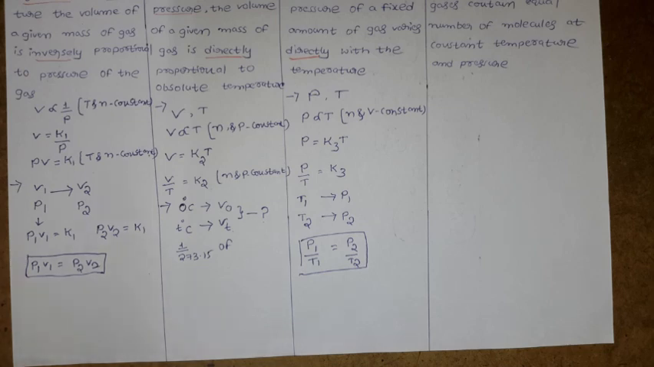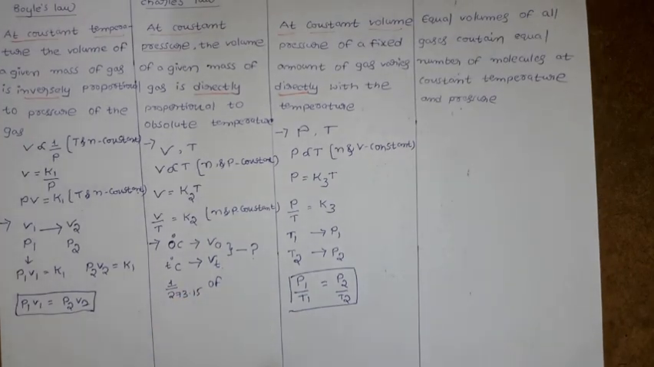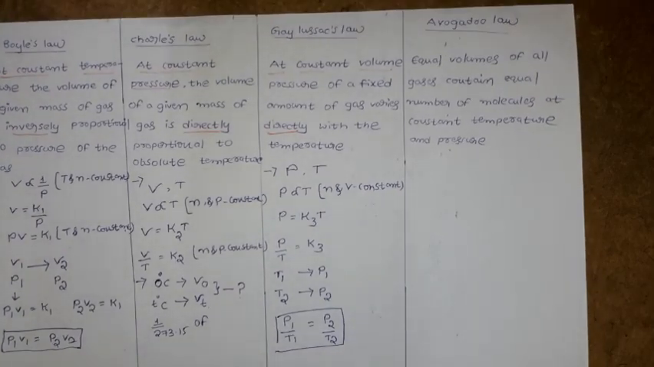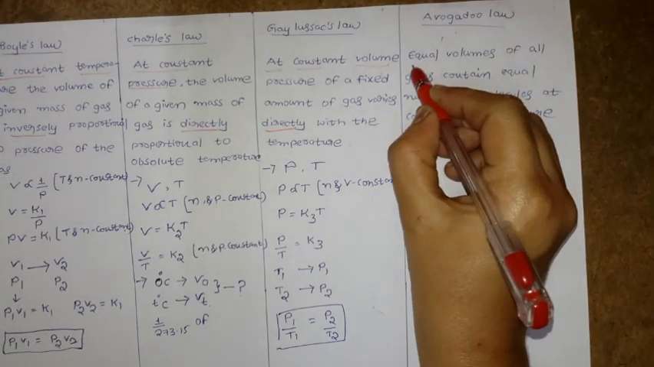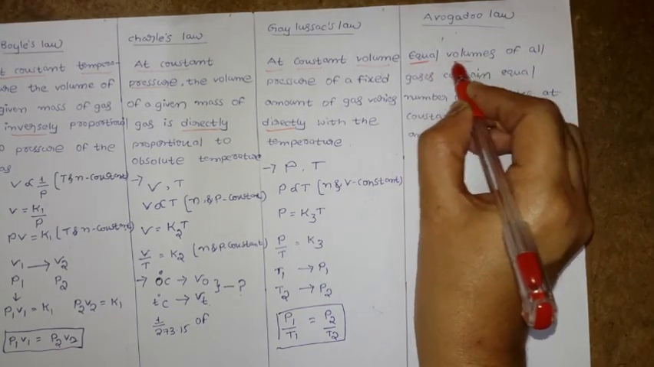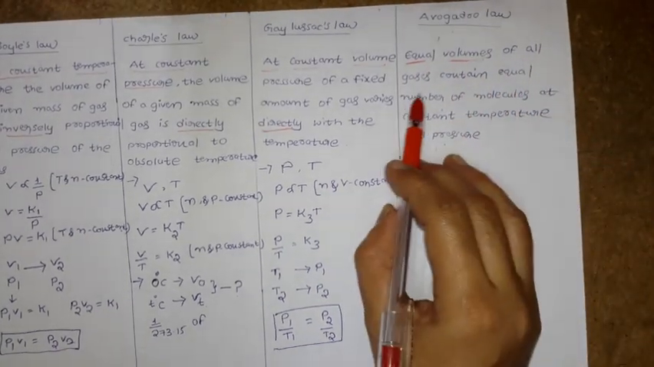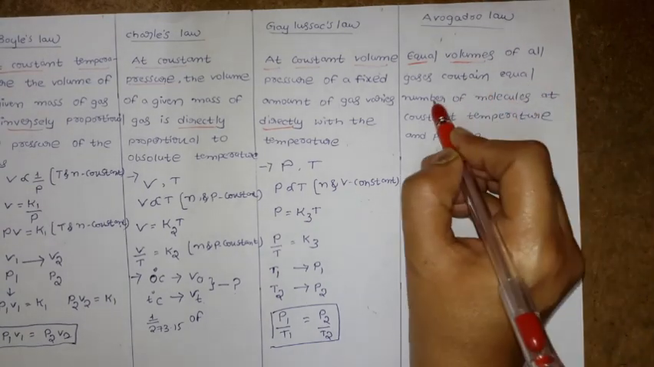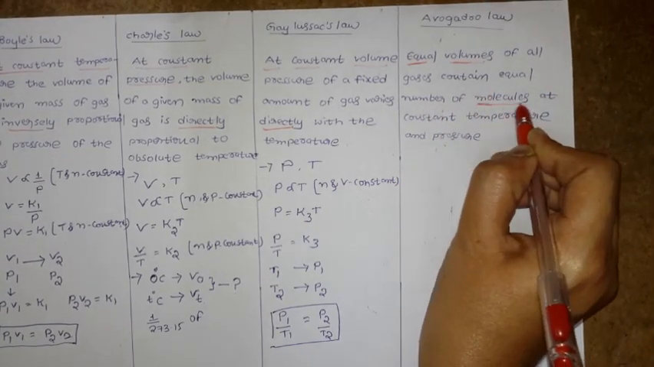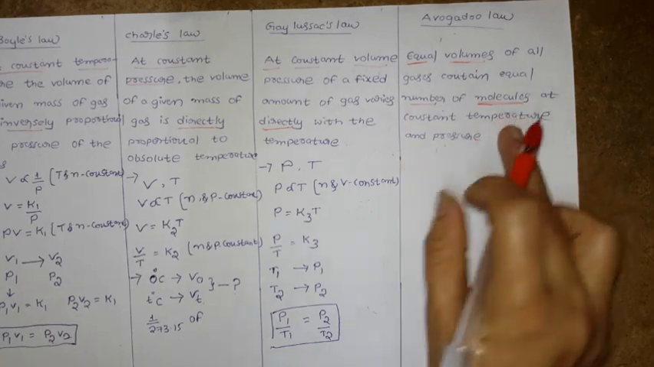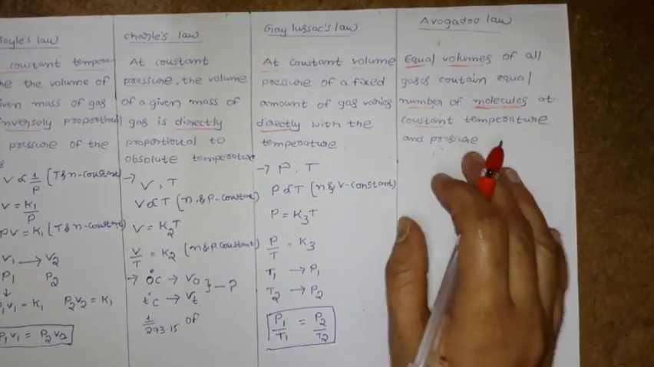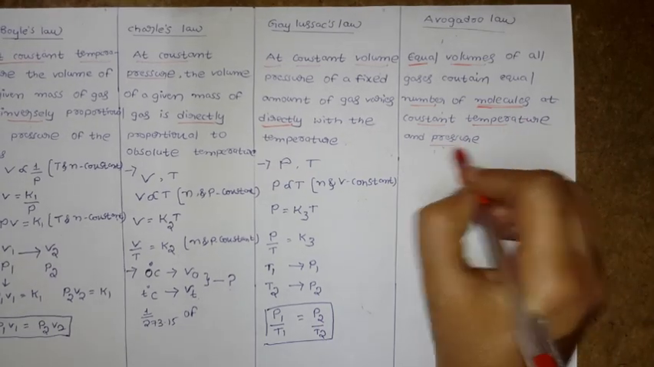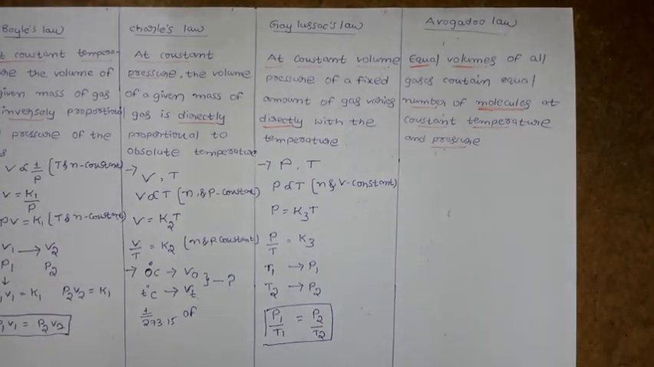Next, we have Avogadro law. What is Avogadro law? Equal volumes of all gases contain an equal number of molecules, at constant temperature and pressure. So what is the meaning of that?